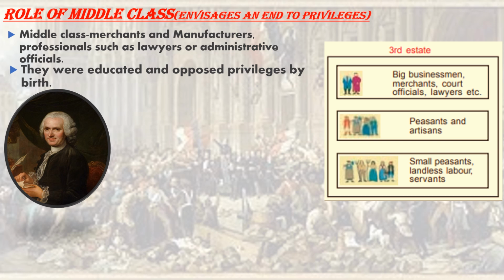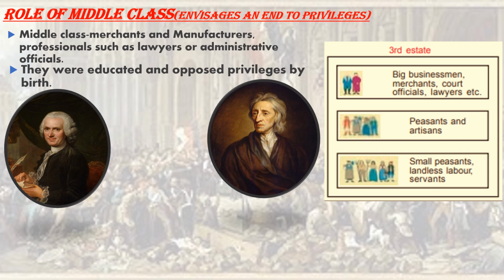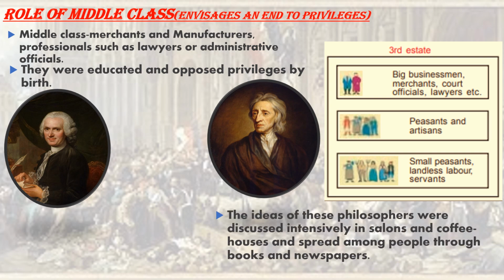So a new system of government was proposed during these times by Rousseau on the basis of a social contract between the people and their representatives. Similarly, Montesquieu also proposed the division of power within the government between the legislature, the executive, and the judiciary.